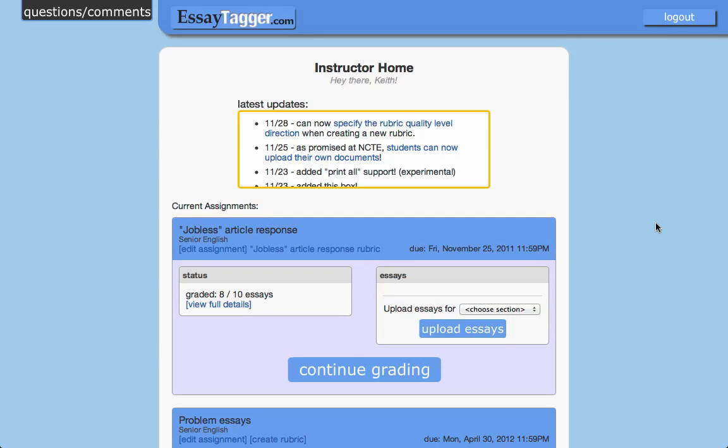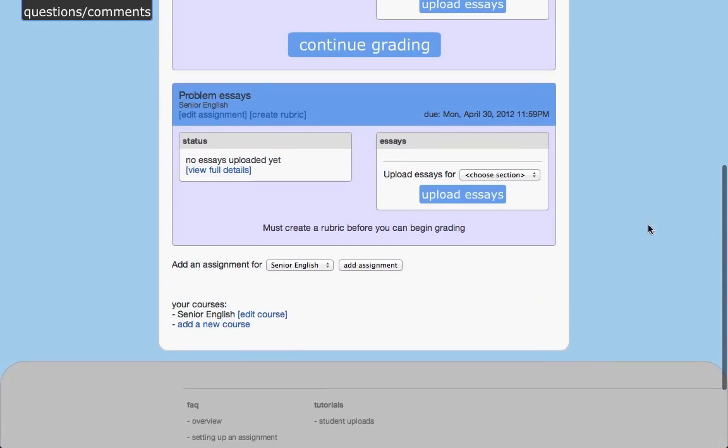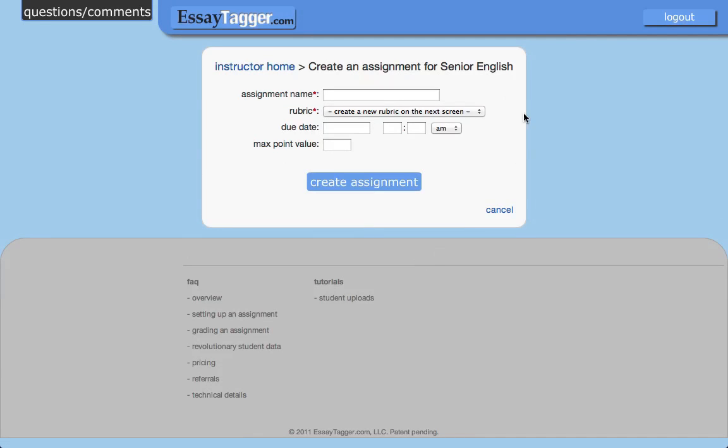I want to step you through the process of creating a new assignment and a new rubric. So this is the instructor home. This is where you land when you first log into the site. And at the bottom, you'll see you can add an assignment for, and then you pick whichever course you want to add the assignment for. Click Add Assignment, and here's the Create screen for new assignments.